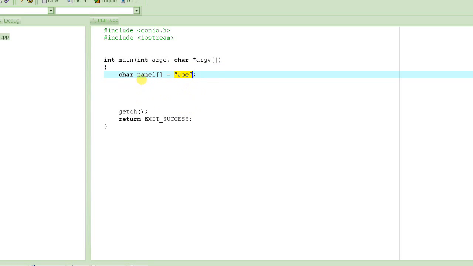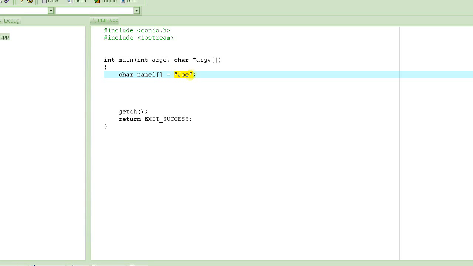How many bytes would that be? 3 bytes? No, 4 bytes. Why? Because we have never specified what the size is. This initialization value will determine the size. You don't have to always initialize. You could say 100 and then store Joe in it. This is perfectly okay also. But if you don't specify, it will be the exact size, not one greater, not one less than the initialization value.